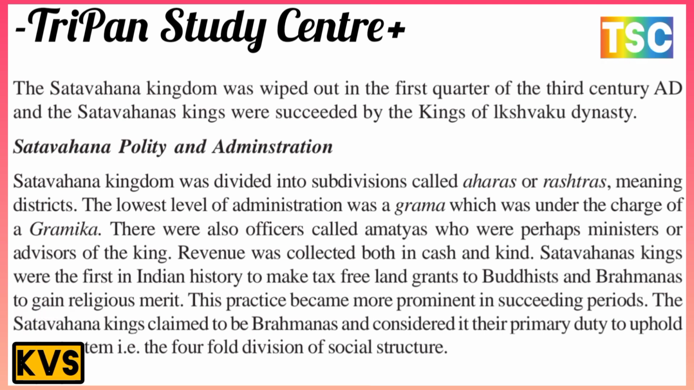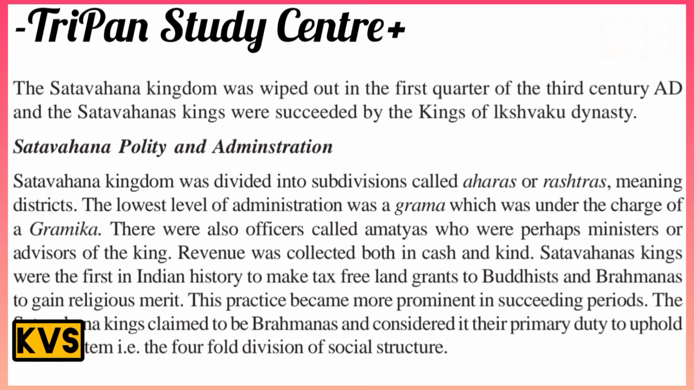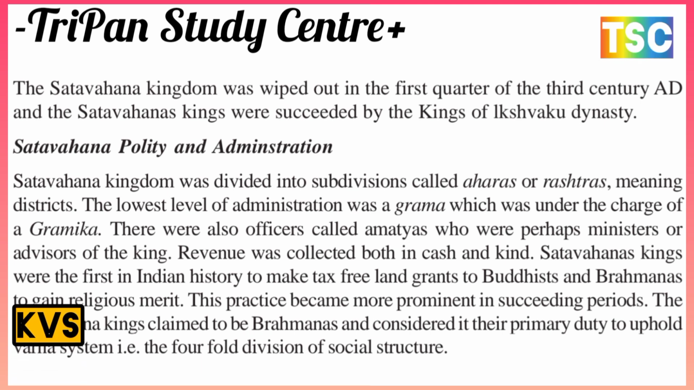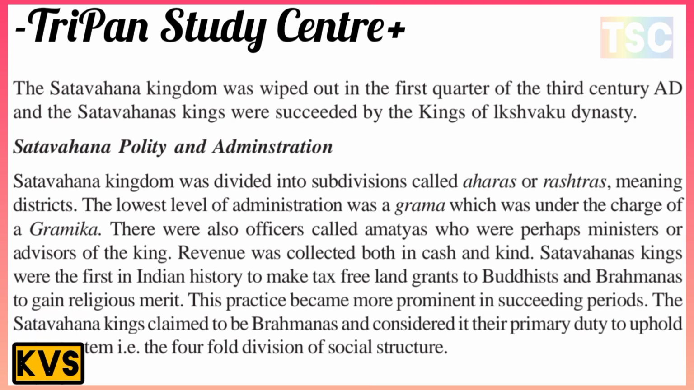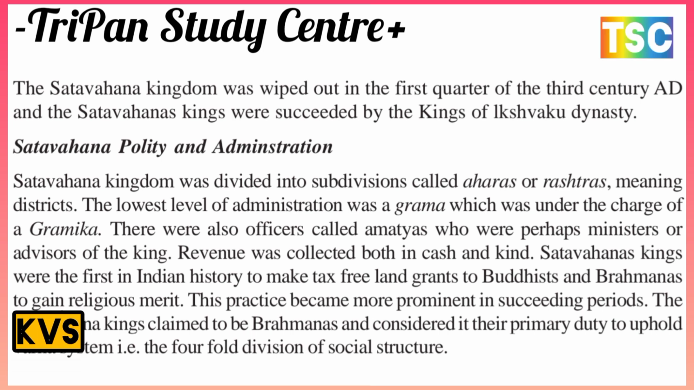In the Grama there was also an officer called Mahamatras, who referred to the ministers or advisors of the king. Revenue was collected both in cash and in kind. Satavahana kings were the first in Indian history to make tax-free land grants to the Buddhists and the Brahmins to gain religious merit.